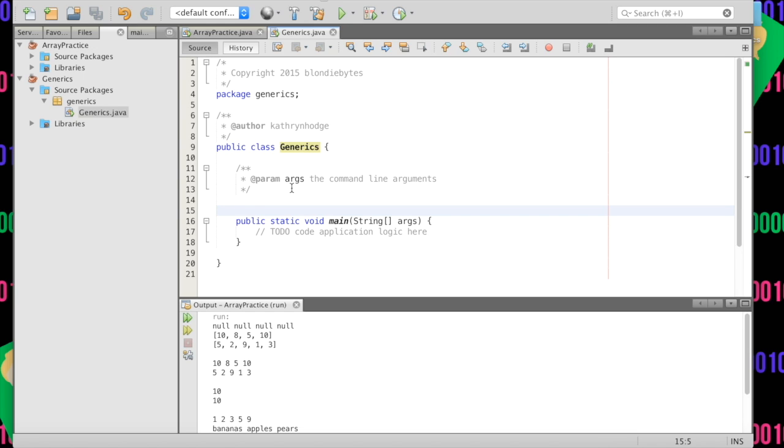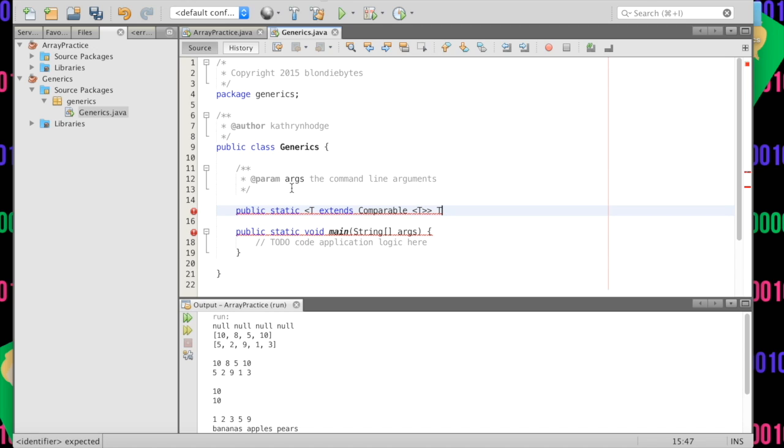Let's write the function. Let's do some code. So inside of here, we're writing the function, and we are going to write public static <T extends Comparable<T>>. This is very weird syntax. I hope you think it's weird because it is weird. And so then we have this T is what we're going to return, and then we're going to call this findMax, and then we're going to have T a and T b.